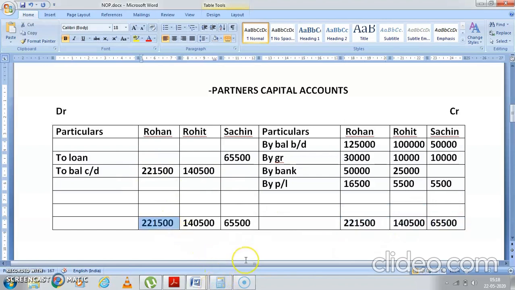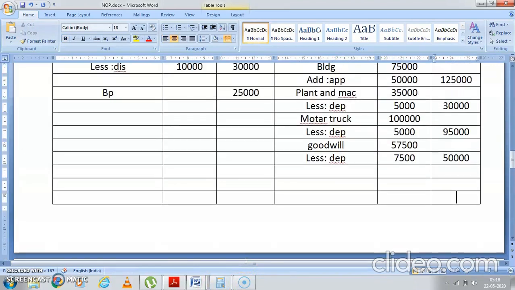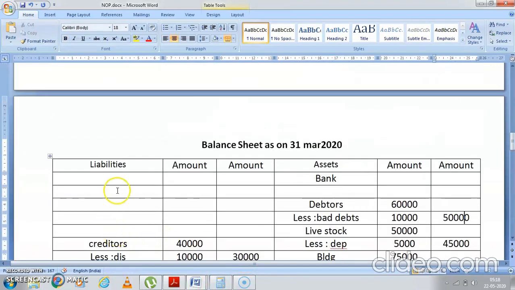Let's do the balance sheet, and if the balance sheet tallies, that means everything is correct. So you'll write your capital account. Rohan's amount was 2,21,500. Then Rohit, how much was Rohit? 1,40,500.